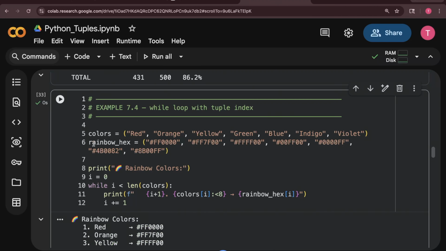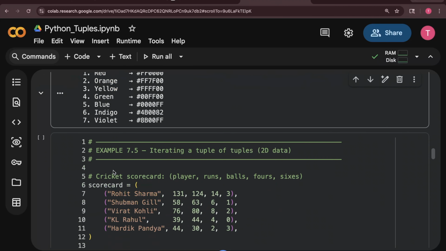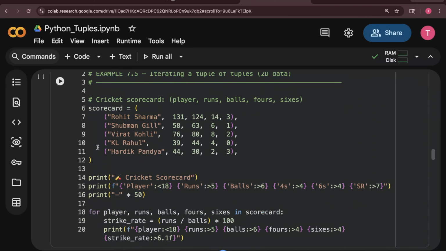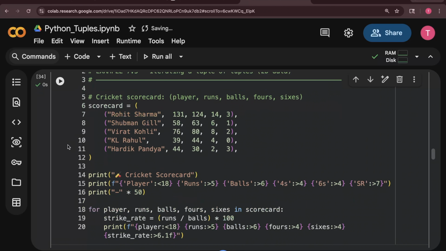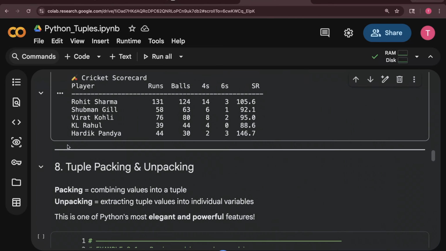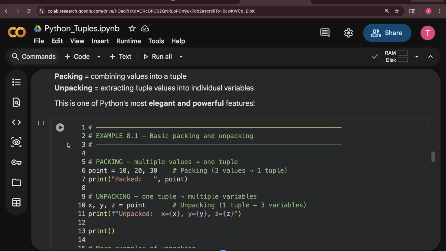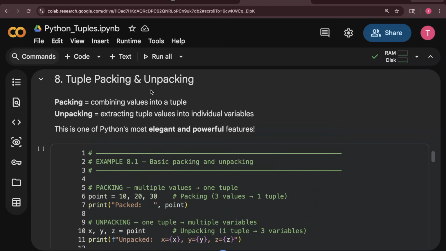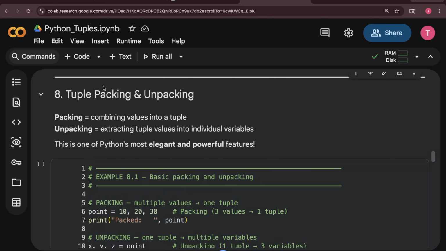While loop, same thing. We know about while loop now. And same on 2D data. Today only I showed you the 2D data on list by running a for loop. Same like tuple. So 80% of things will be same like list, so we don't have to actually learn much here. But still I'll discuss a few things like unpacking and packing inside tuple, which is a very important topic.